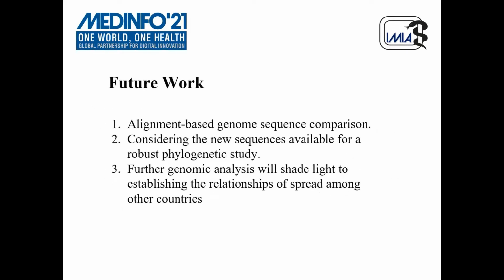For our future work, we used an alignment-free genome sequence comparison technique. We can use an alignment-based genome sequence comparison. It is computationally expensive, but we can consider that. It might give us a better and more robust phylogenetic tree. Also, we can consider the new sequences that were sequenced after April 2020 for a more robust phylogenetic study. Further genomic analysis will also shed light on establishing the relationship of the spread among other countries. We can get a whole global scenario if we can formulate a phylogenetic tree of all the countries of the world.